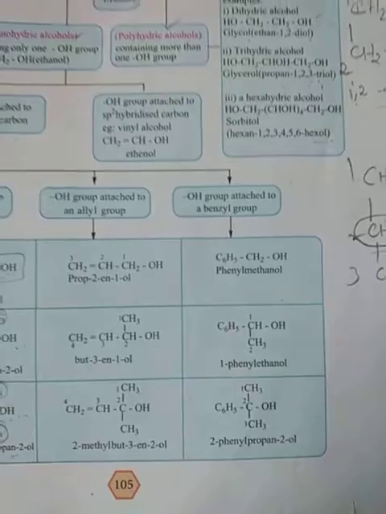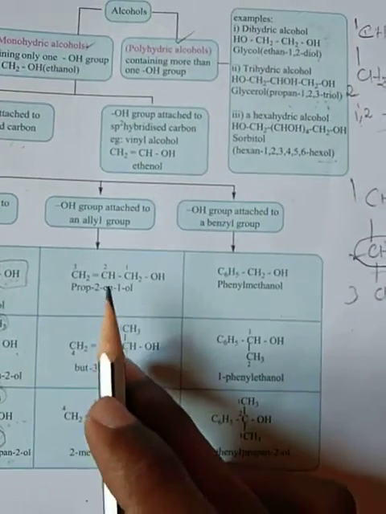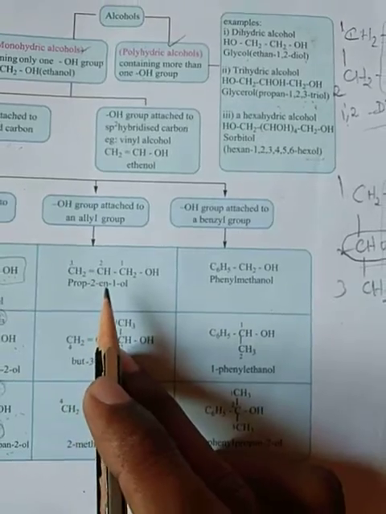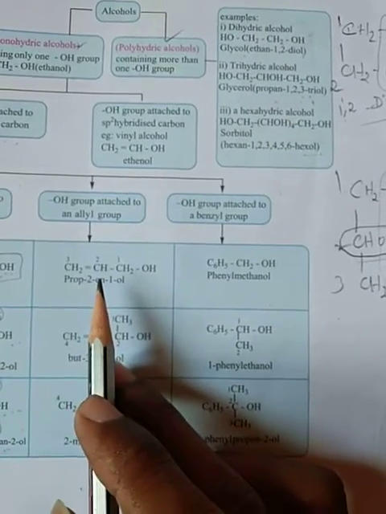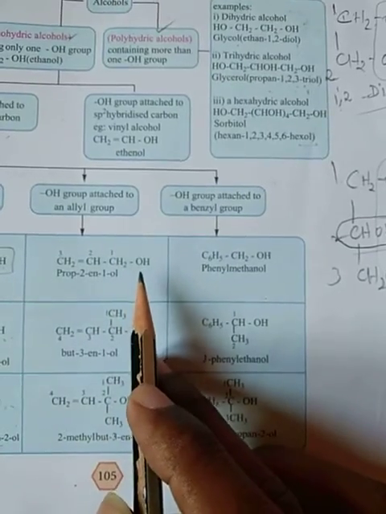Likewise, the allyl group also has a double bond. Example: CH2 double bond CH, bond CH2, bond OH.